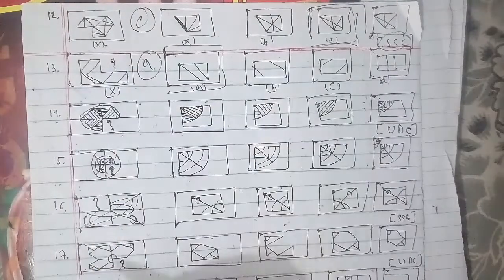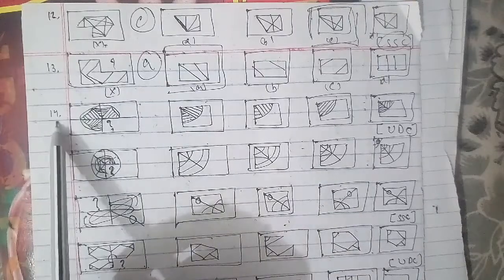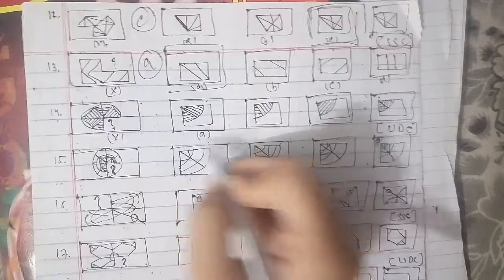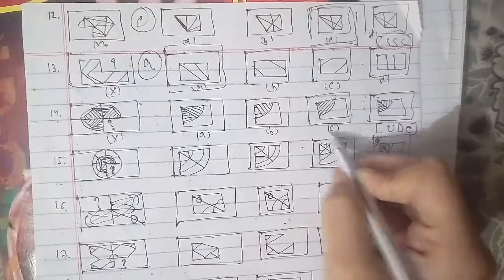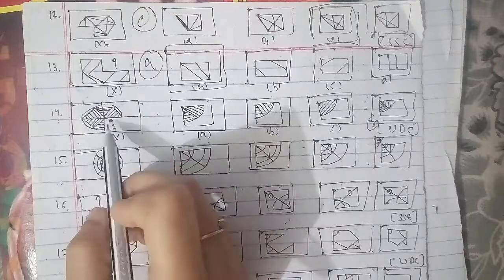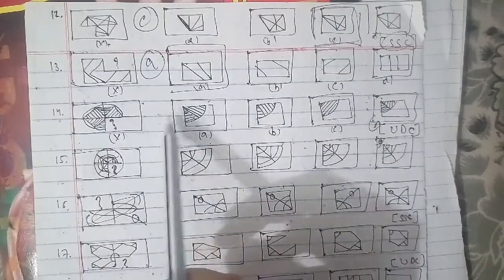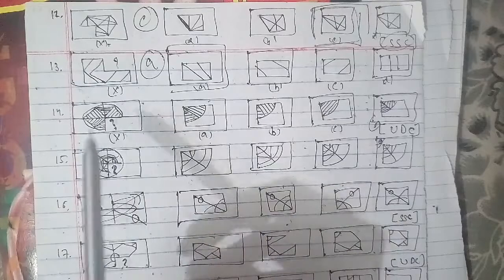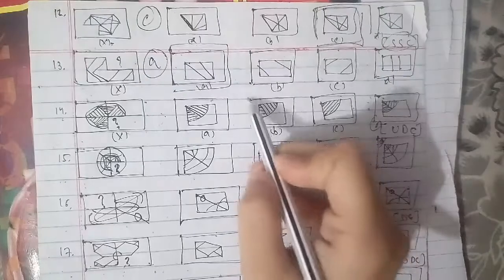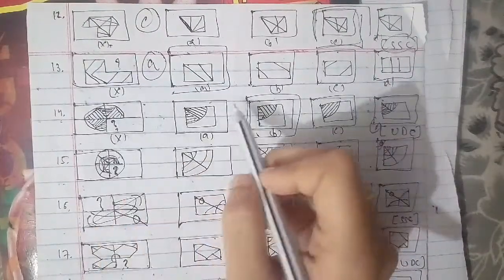Now we'll go ahead with the next coming question, which is your 14th question of the session as well. This has been the cross figure being A, B, C and D. To find out the part that will complete this particular figure is also important here. So on the same behalf of it, we can say that the figure which we have as an answer to complete this is the B figure, which will fit in this figure, and the B figure will be the right answer for this question as well.